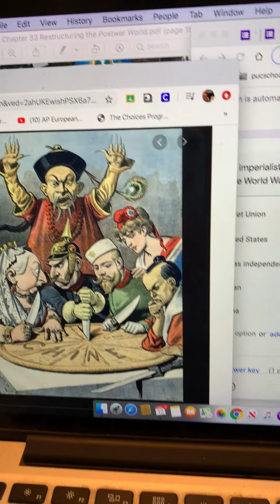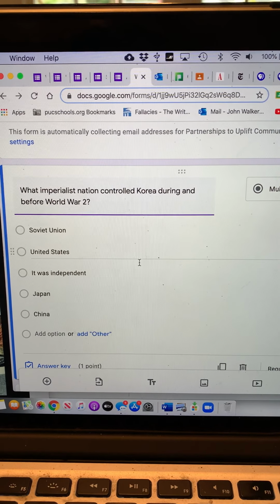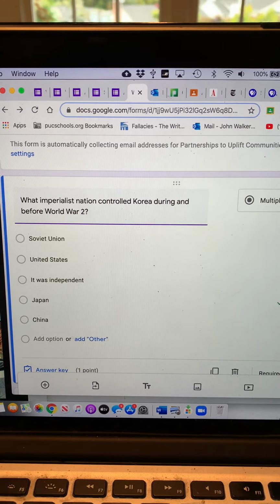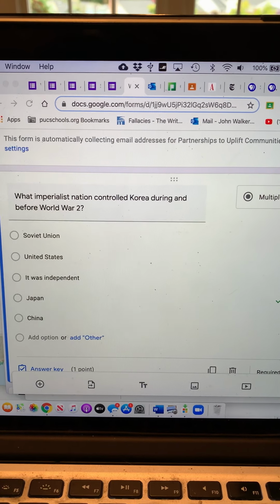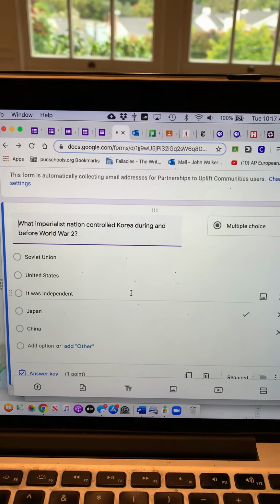It's Japan, and there's my doorbell. I wonder what that is. Okay. So Japan controlled Korea before World War II. It was part of the Japanese Empire.